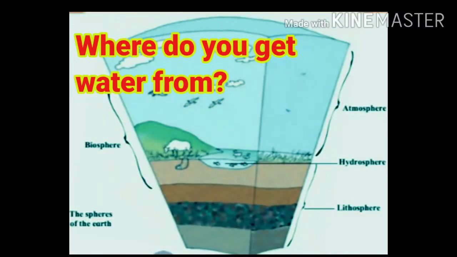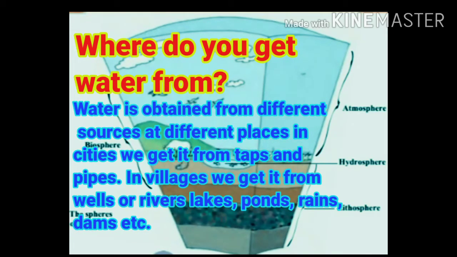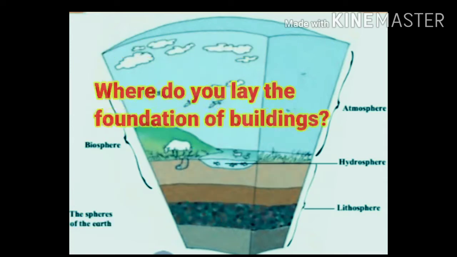Can you tell where you get water from? Water is obtained from different sources at different places. In cities, we get it from taps and pipes. In villages, we get it from wells or rivers, lakes, ponds, rains, dams, etc.